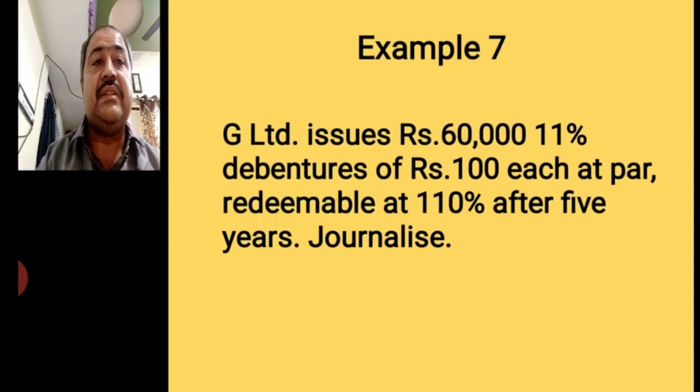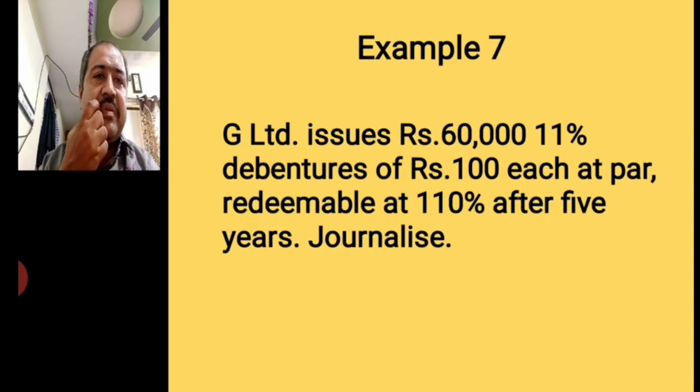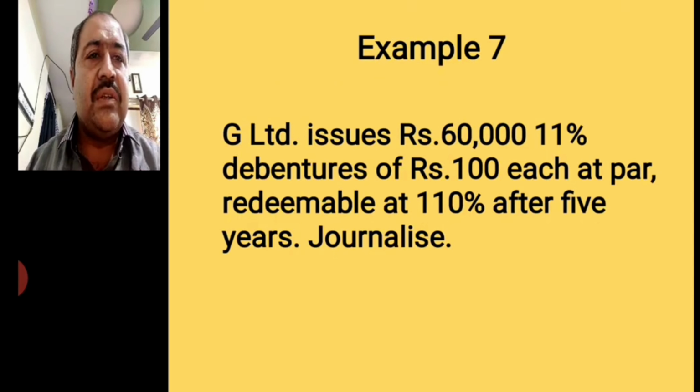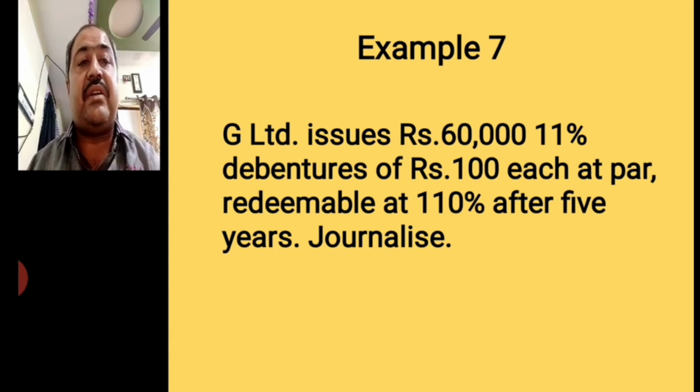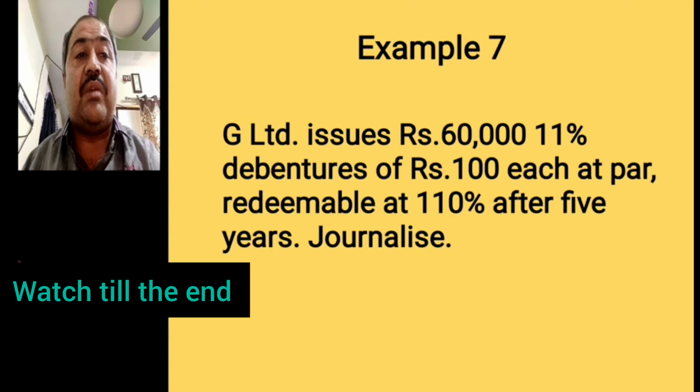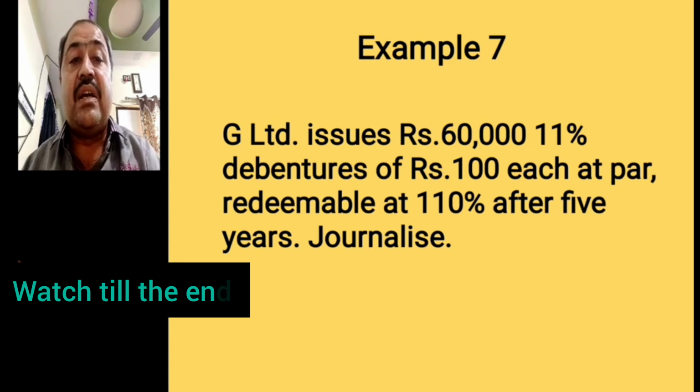First example is this. Example number 7. G Limited issued 60,000 rupees debentures. Mind well, here the number of debentures is not given. 60,000 is the total amount. 11% debentures of rupees 100 each, issued at par and redeemable at 110% after 5 years.